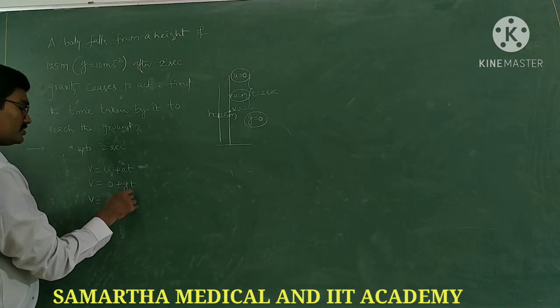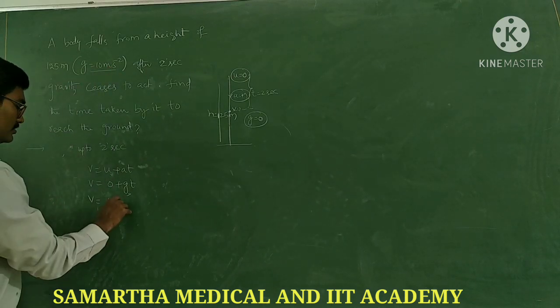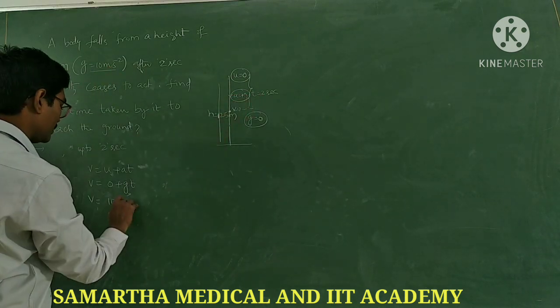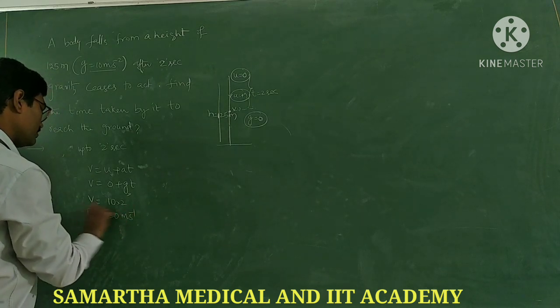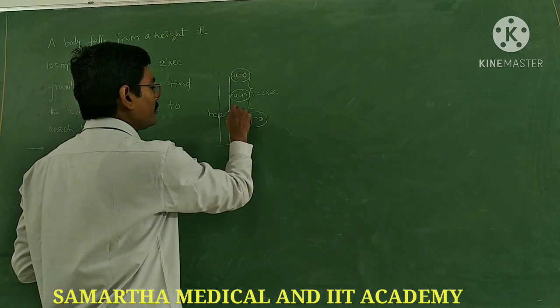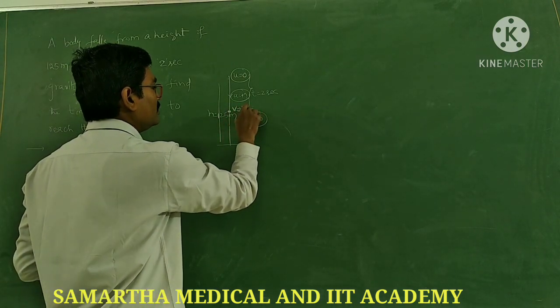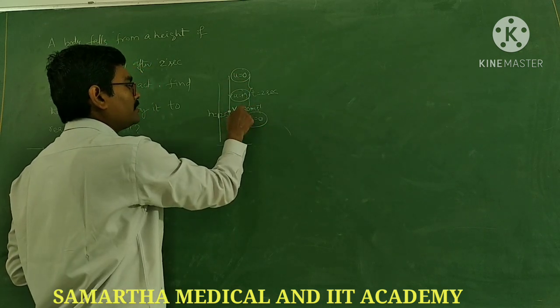Given g is 10, so 10 into 2 seconds. It acquires v is equal to 20 meter per second. That is the speed with which it comes to this point, from 0 to 20 meter per second.